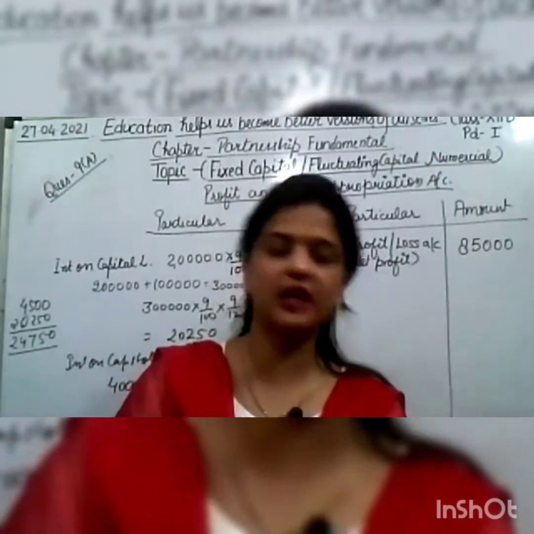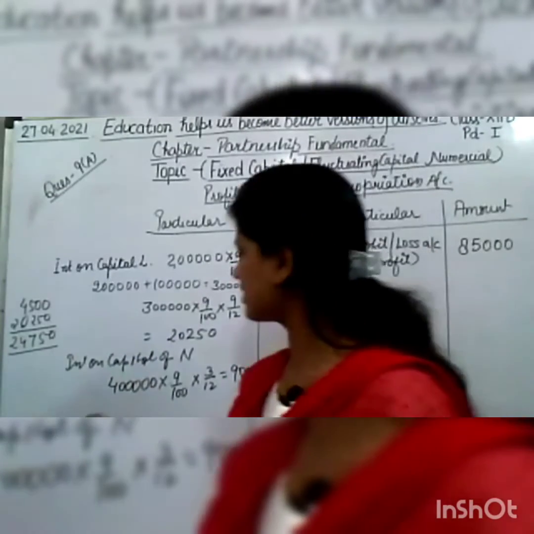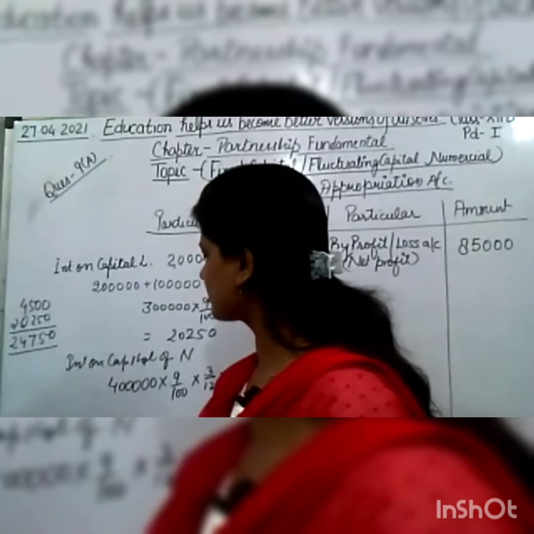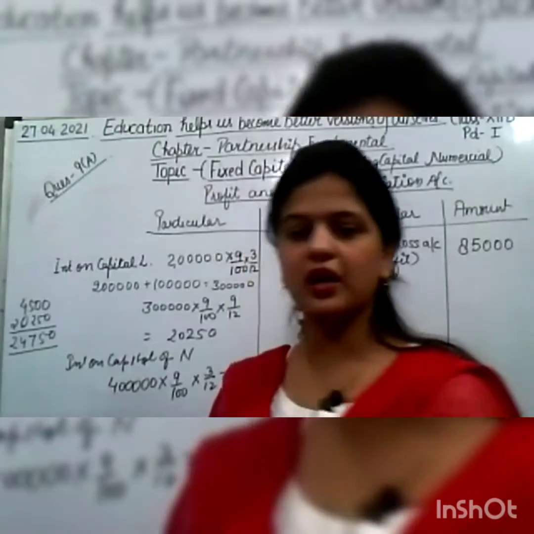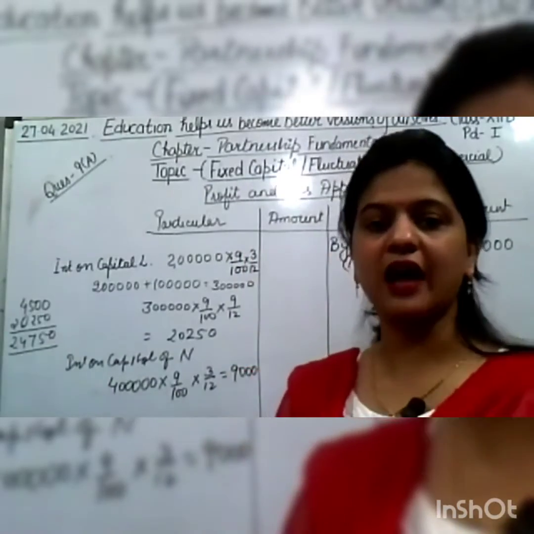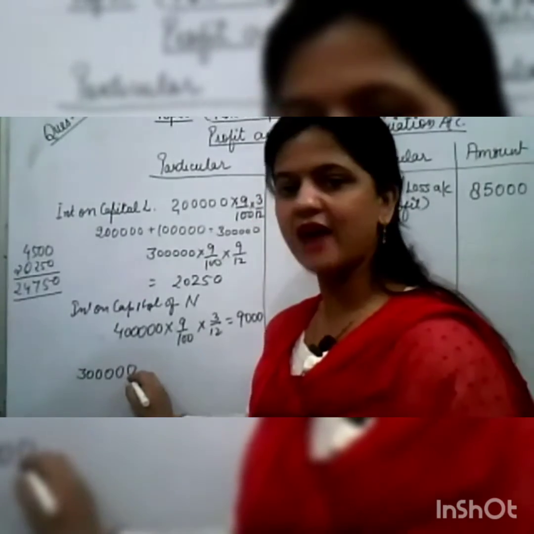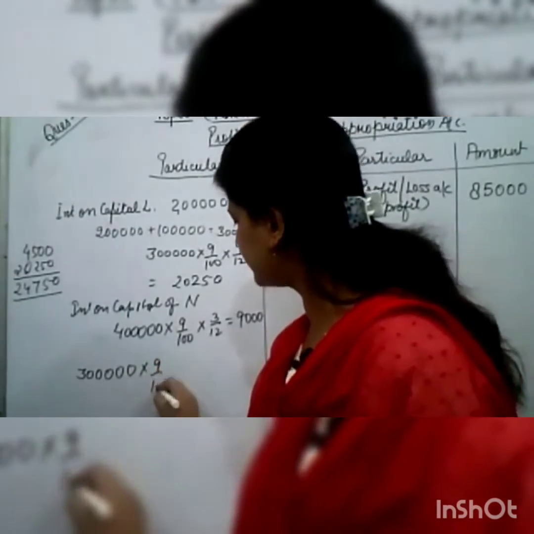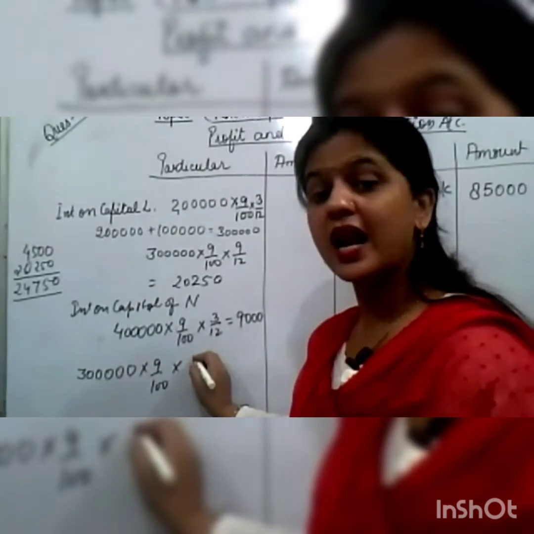So his capital has decreased, so what will we do? We will subtract that 1 lakh from the 4 lakh. 4 lakh minus the 1 lakh withdrawn, how much will remain? 3 lakh. We'll get 3 lakh, and with this 3 lakh what we have to do? With this 3 lakh we have to calculate 9% into how many months? 9 months.